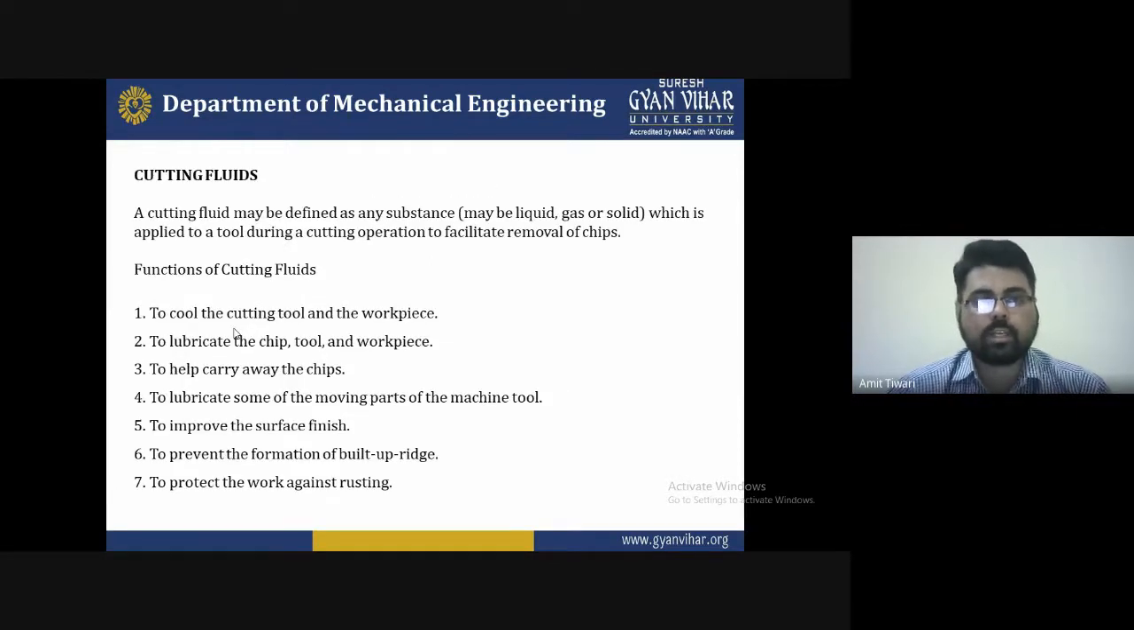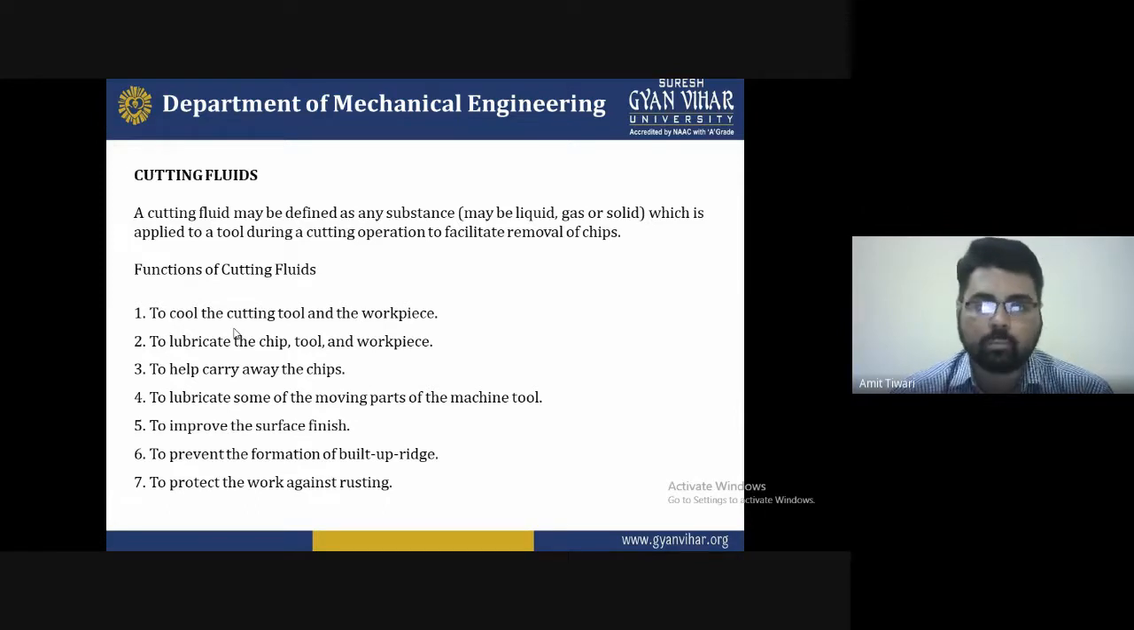First of all, what is the definition of cutting fluid? A cutting fluid may be defined as any substance, liquid, gas, or solid, which is applied to a tool during a cutting operation to facilitate removing the chip. We know that during machining, the tool cuts the workpiece and forms the chip.